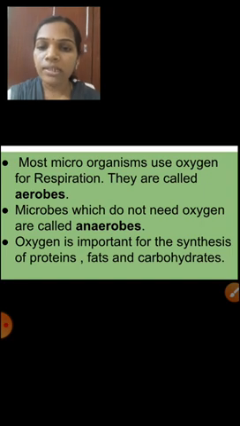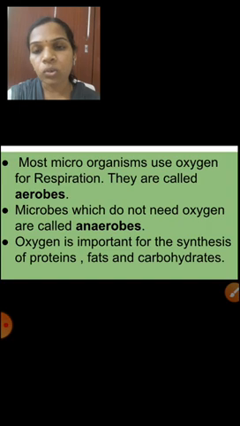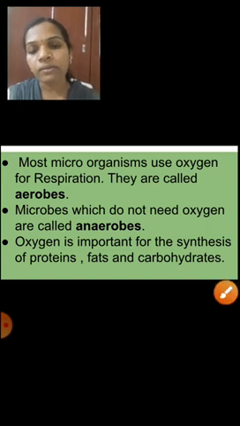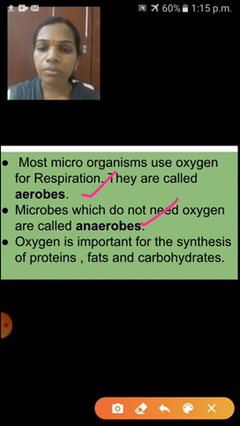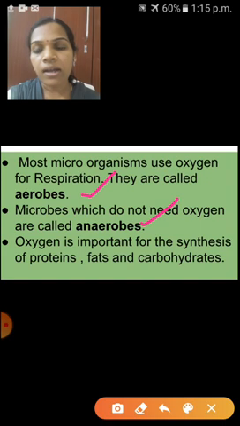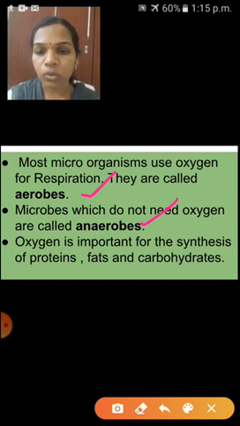Most microorganisms use oxygen for respiration. There are two types of microorganisms. The first one is aerobes and the other one is anaerobes. Aerobes are microorganisms that use oxygen for respiration. Microbes which do not need oxygen are called anaerobes.